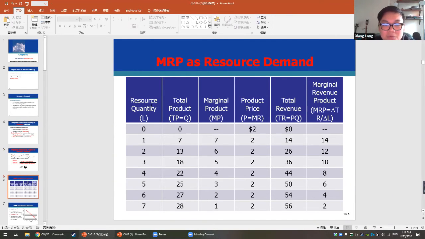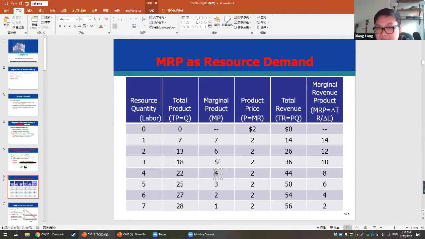On your exam, you will only get the first 2 columns and be asked to calculate the rest of these columns. So we have the resource here, and again, we talk about labors. We assume all the resource we talk about in this case is labors. And the total product here is how many products this labor can produce. The marginal product we already talked about before: the change of the product divided by the change of the labor. For example, how we get this 7: 7 minus 0 divided by 1 minus 0. And for this 4 right here: 22 minus 18 divided by 4 minus 3. So we got 4.